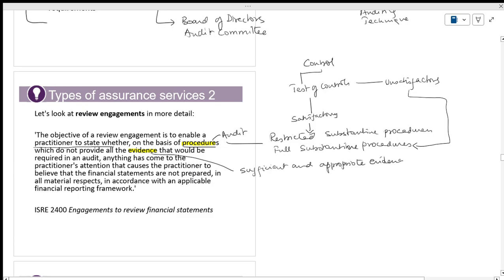You will do more procedures. When you are not getting satisfactory evidence, you will do full substantive procedures.